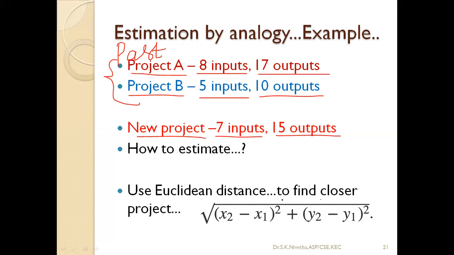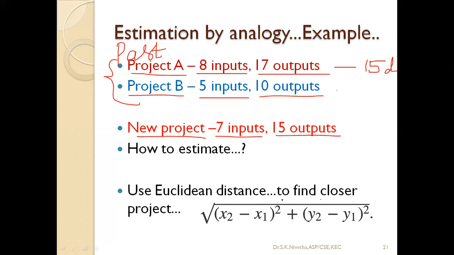This project is yet to be developed, but as a rough idea, they think it requires 7 inputs and should give 15 outputs. So how do they estimate the effort for this new project? They must know how much effort was required for project A. For example, 8 inputs, 17 outputs means it required 15 days.